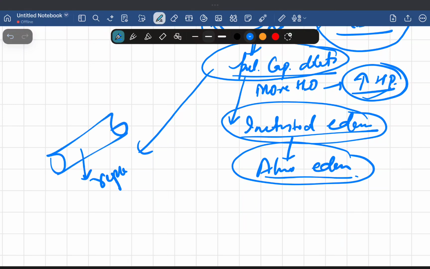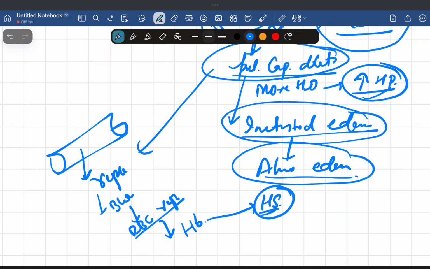What will happen? When they rupture, obviously blood will be leaking out. That means RBCs will rupture. When the RBCs rupture, they will release what? Hemoglobin. And hemoglobin will be converted to hemosiderin. Now this hemosiderin is engulfed by macrophages. Hemosiderin-loaded macrophages are called heart failure cells.